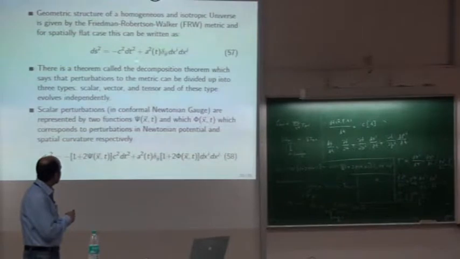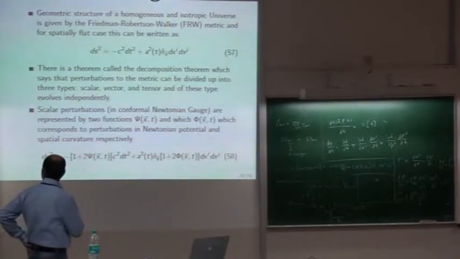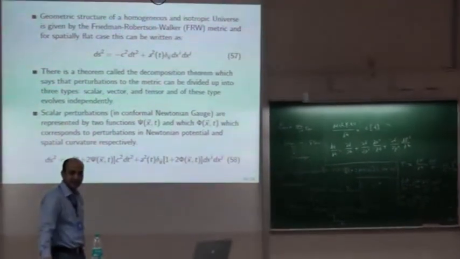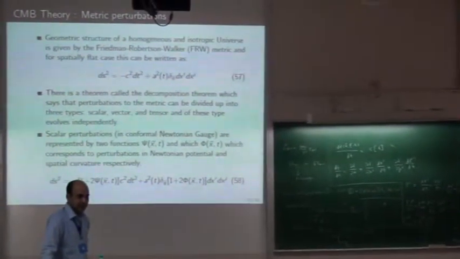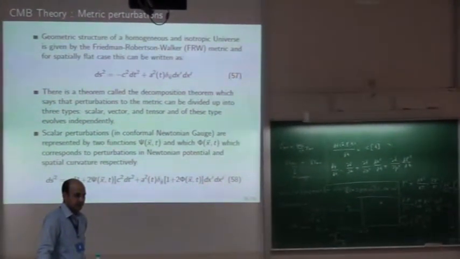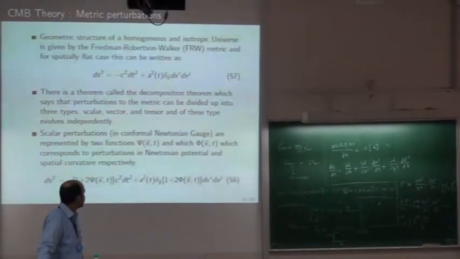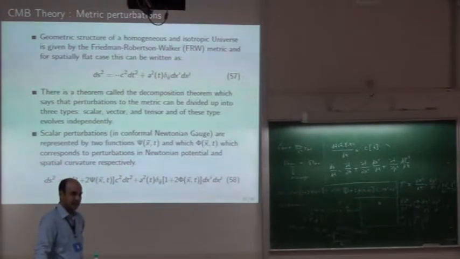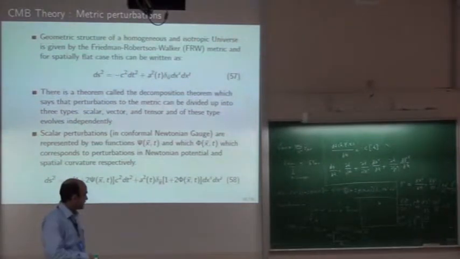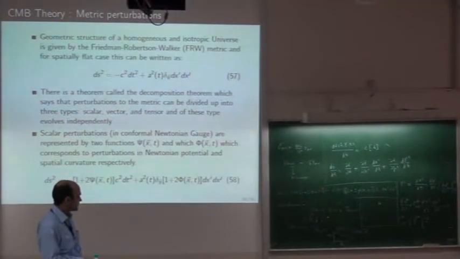Okay. So this g mu nu here is a second rank symmetric tensor. So it has 10 components. If we are perturbing the metric, then at least we need 10 variables to specify it. And there is a theorem called the decomposition theorem, which says that if we have metric perturbations, we can decompose them into 3 types of perturbation called scalar perturbation, vector perturbation, and tensor perturbation.